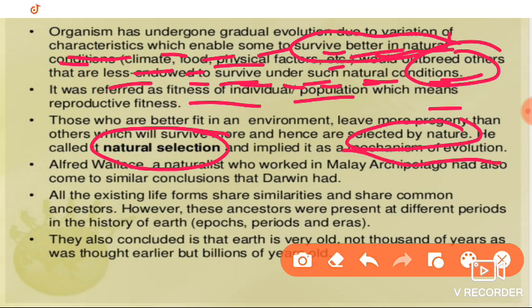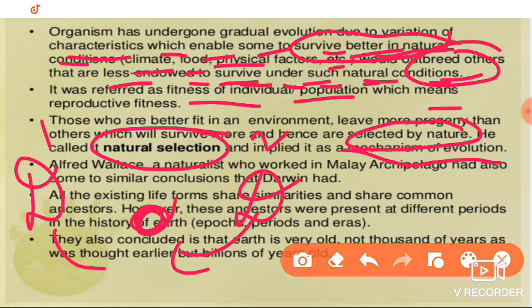For example, there is a piece of meat, and two dogs, dog 1 and dog 2, are fighting for this meat. Both of them are hungry, they want the food, so they both will fight for the same food. Which one is fit? For example, dog 2 is fit, so it is going to kill dog 1 and go for feeding.